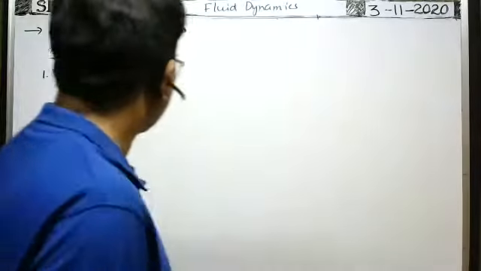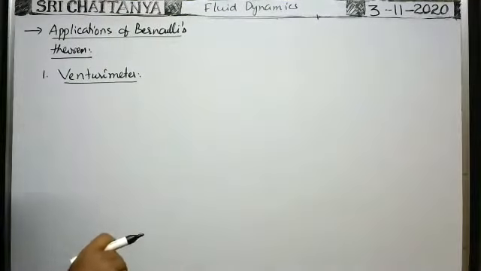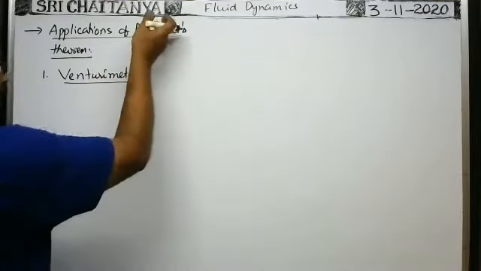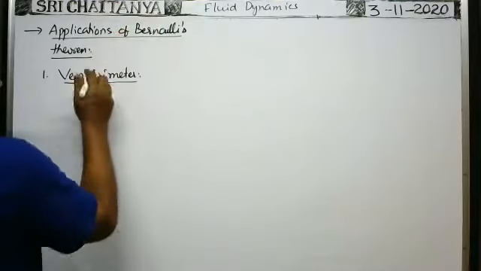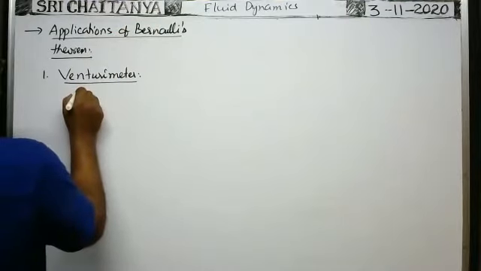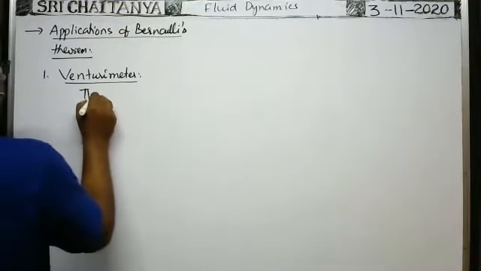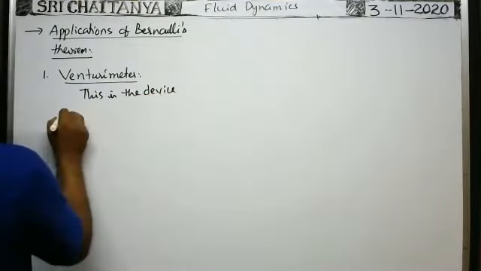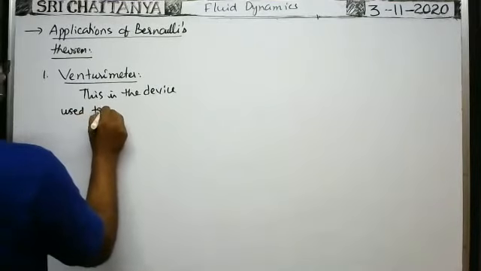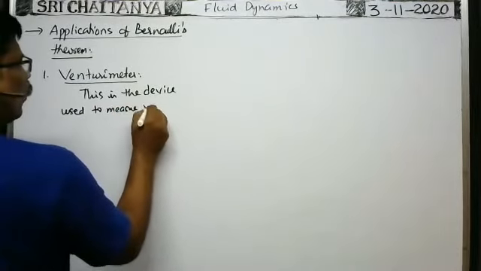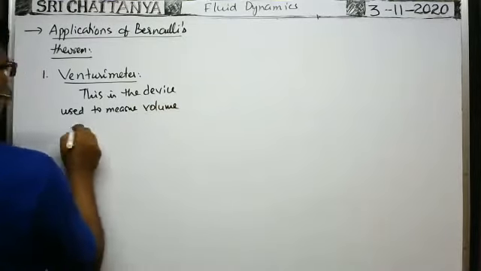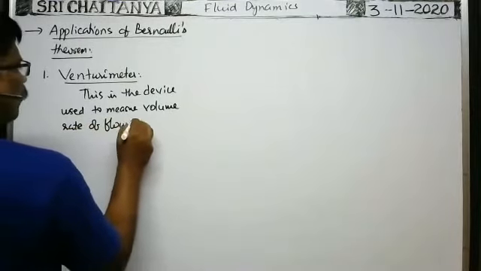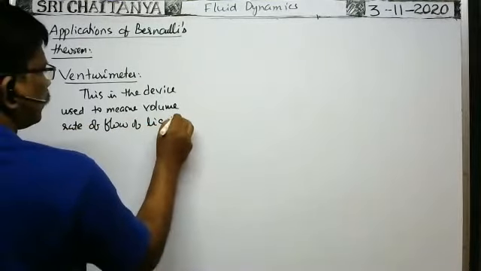So the Venturi meter is the device used to measure the volume rate of flow. It works on the principle of Bernoulli's theorem. Of course, application of Bernoulli's theorem means it works on the principle of Bernoulli's theorem. This is the device used to measure the volume rate of flow of liquid through the pipe.